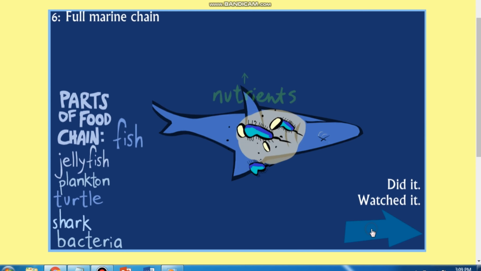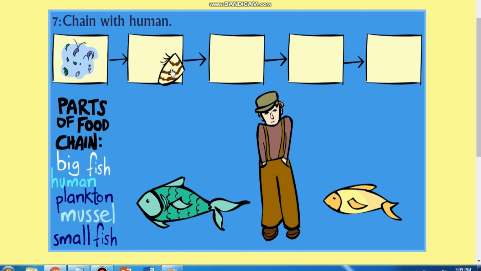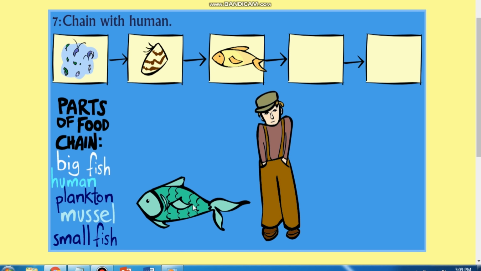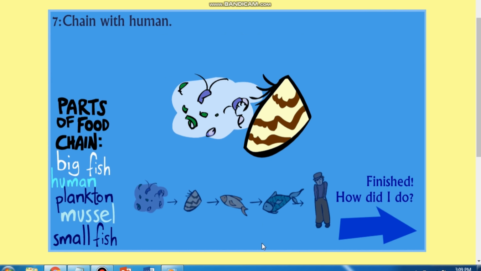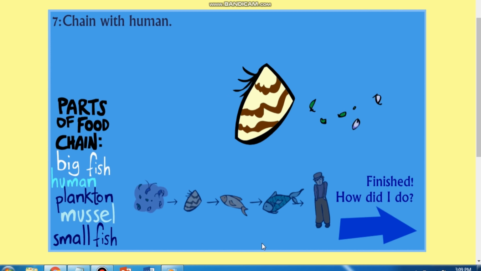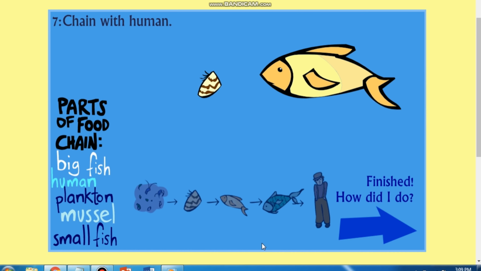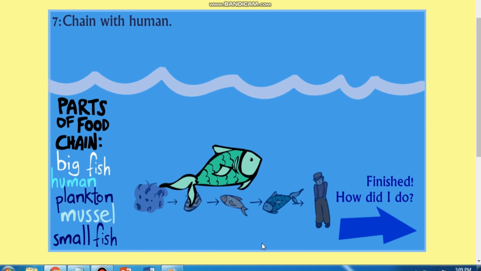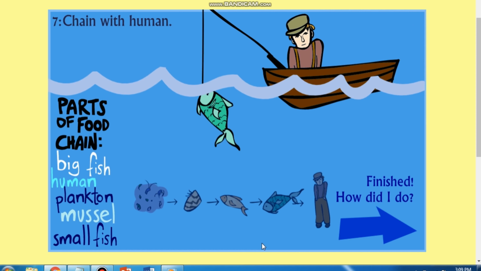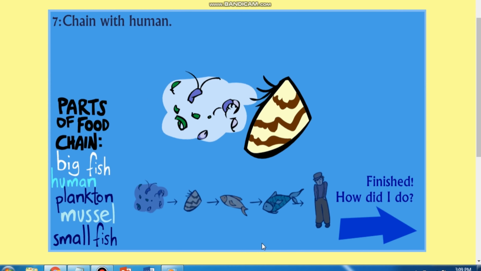This is a food chain which also involves a human. The phytoplankton is a producer, as we already know. It is eaten by a mussel, turning it into a primary consumer or herbivore. The mussel is preyed upon by a small fish, making it a secondary consumer or primary carnivore. A big fish predates the small fish, hence becoming a tertiary consumer or secondary carnivore. Then, we humans eat the big fish and become a quaternary consumer.